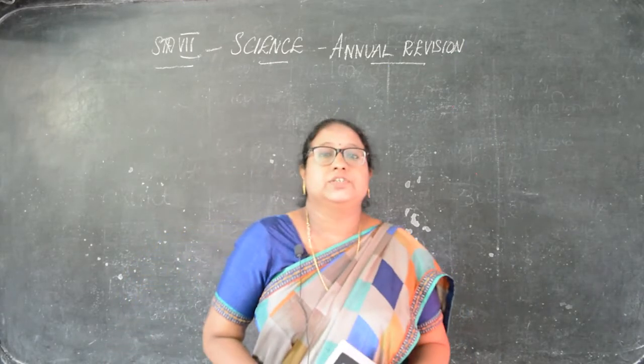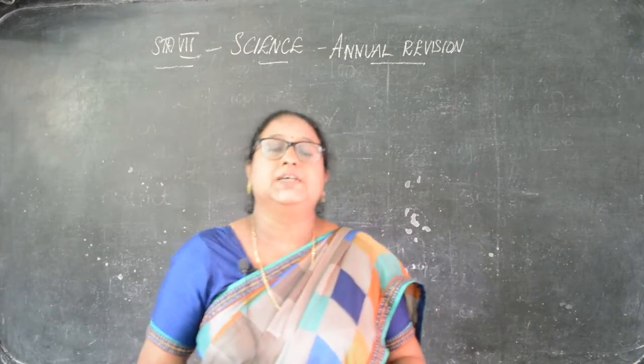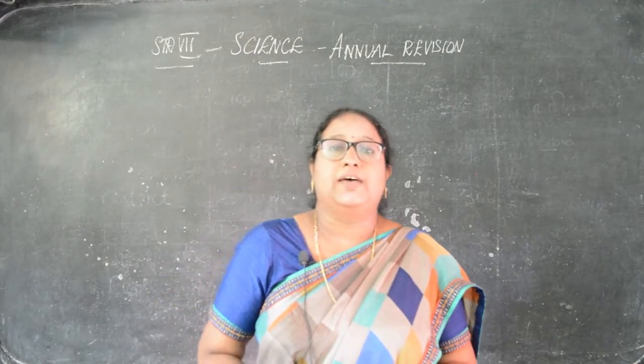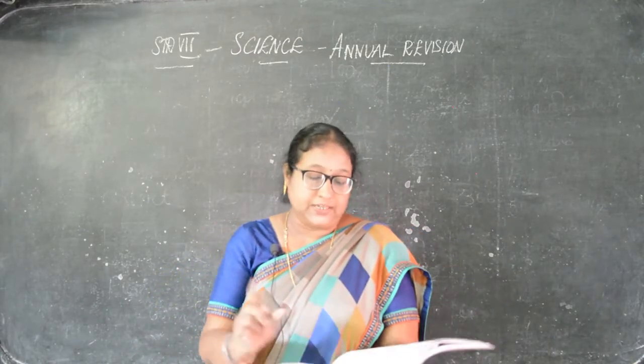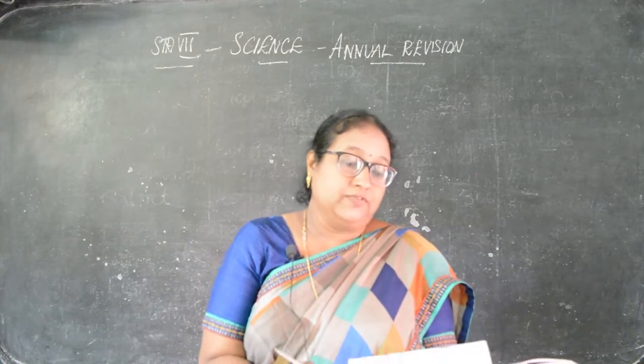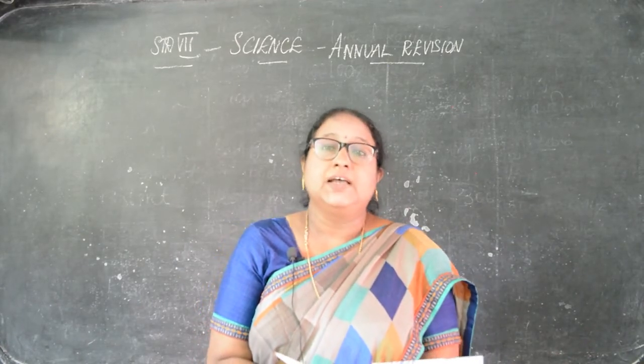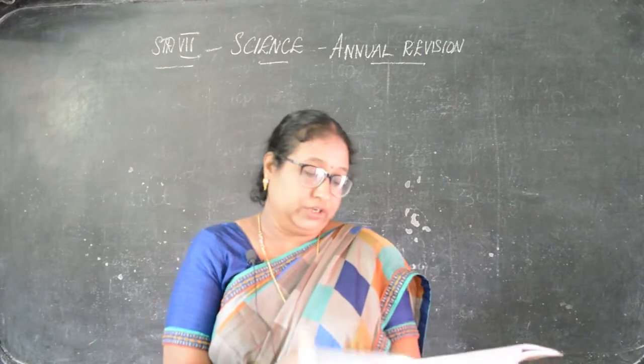This is your annual revision, children. So already we have completed the lessons. Now we are going to start the annual revision. Those who have the book, open your book. That is the first lesson I took for you, the fifth lesson, animals in daily life. Now we are going to continue.